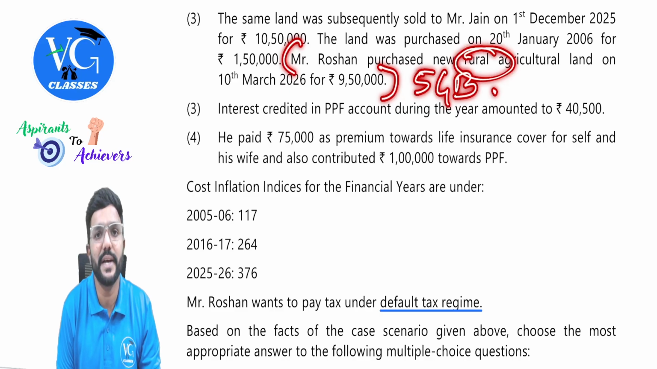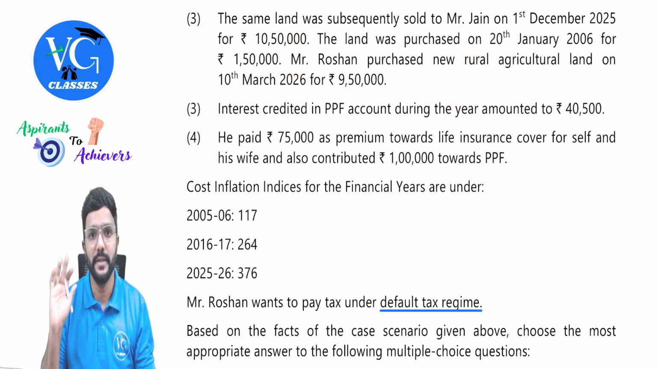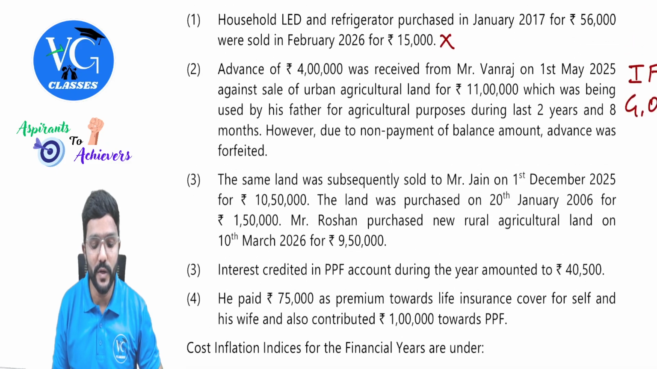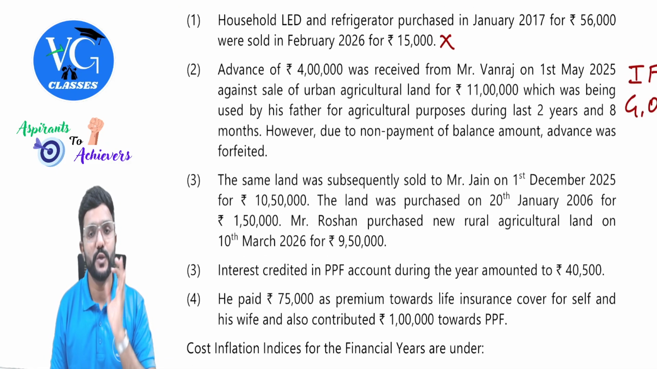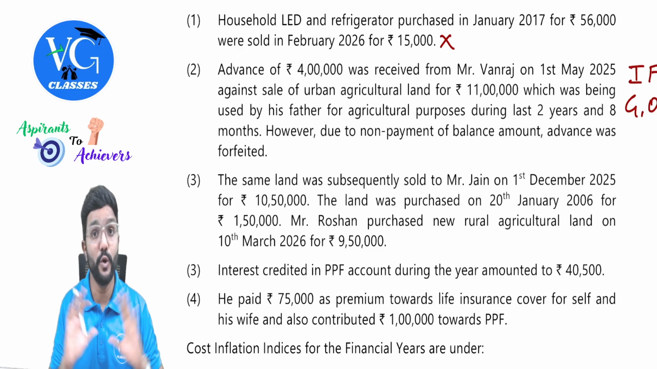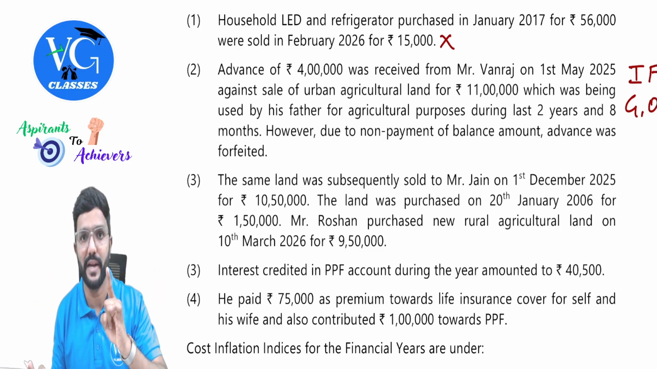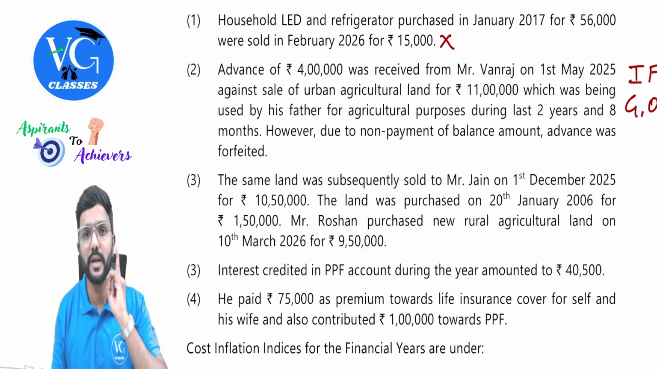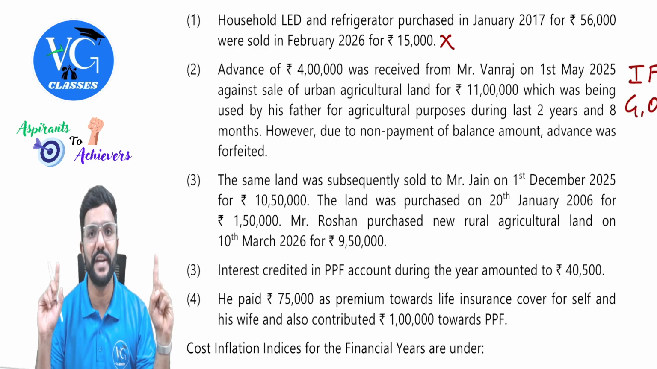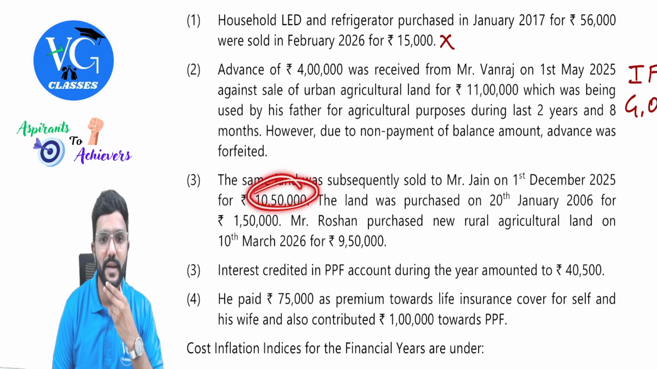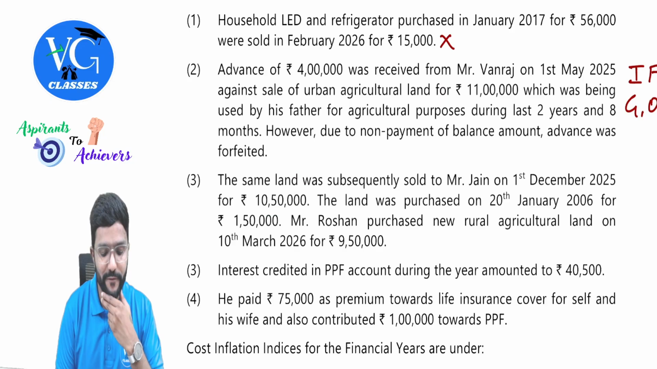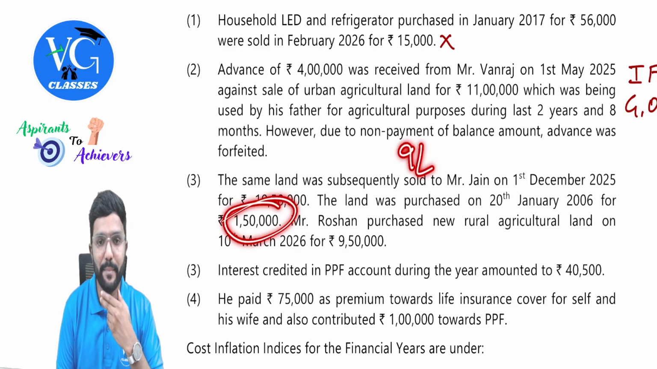Sir, it is purchased in rural areas, or it doesn't matter. The agriculture land which is sold, it is in urban area, so it is a capital asset. So should we compute capital gains? Yes. And it is a long term, but no indexation is available while computing capital gains. Please be careful, guys. While computing capital gains, there is no benefit of indexation. Yes. So 10,50,000 is the sale value. Then the cost is 1,50,000. So we will get 9 lakh as capital gains.